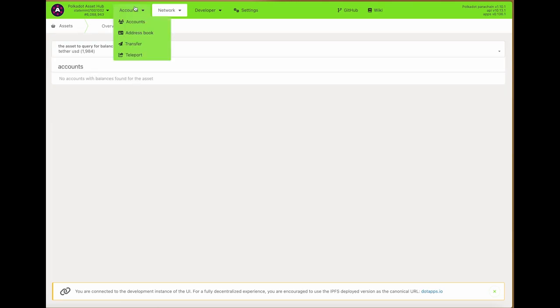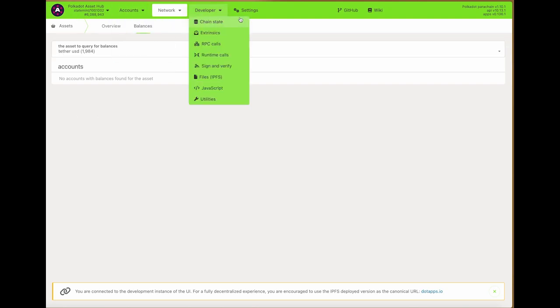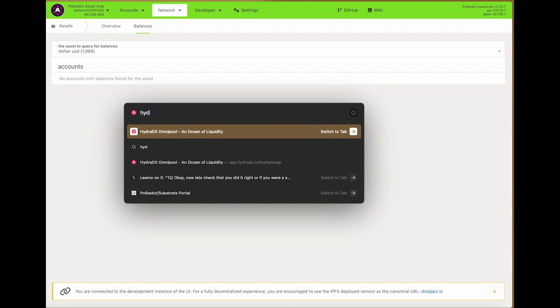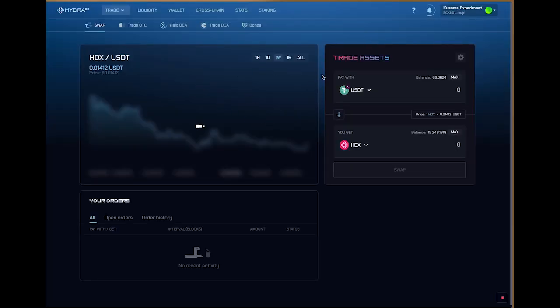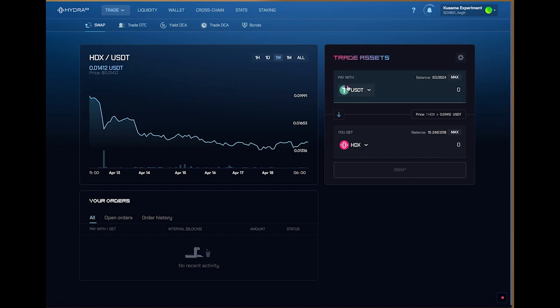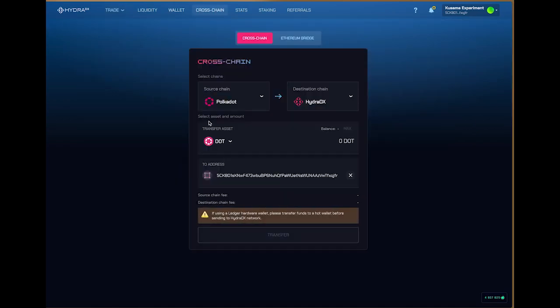I don't have any USDT. How the hell am I supposed to get Tether USDT on Polkadot's AssetHub? I think I'm supposed to be able to swap into it on Hydra. So, oh, I have some here, so I can just teleport it out of HydraDX across chain.